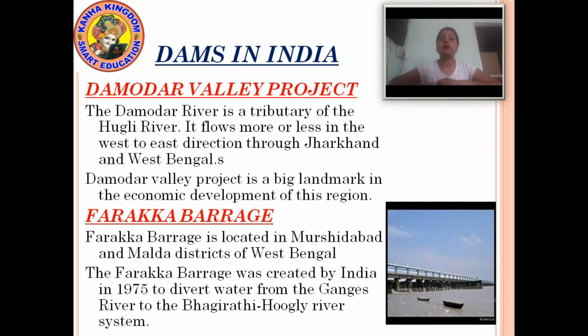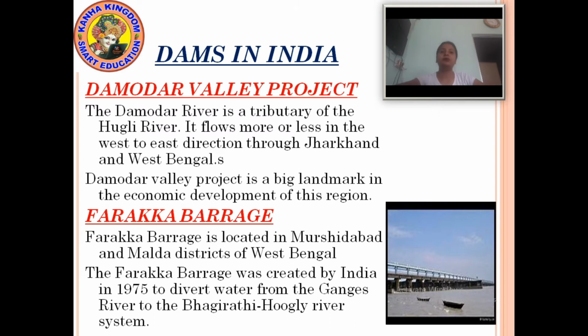The Farakka Barrage was created by India in 1975 to divert water from the Ganga River to Bhagirathi Hooghly River system.